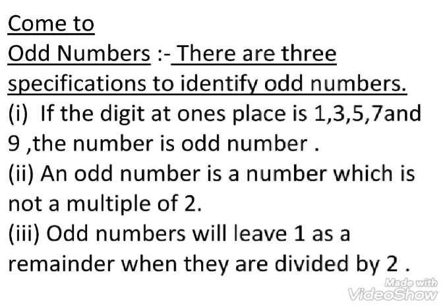Third, odd numbers will leave 1 as a remainder when they are divided by 2. Now, I will explain you all specifications of odd numbers.